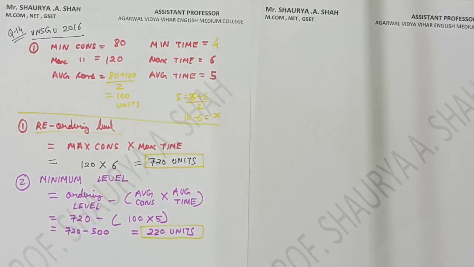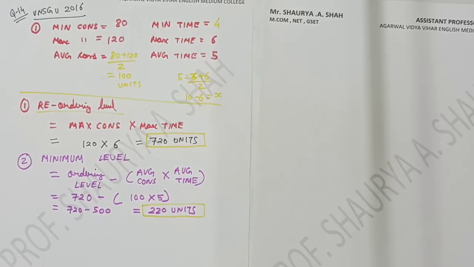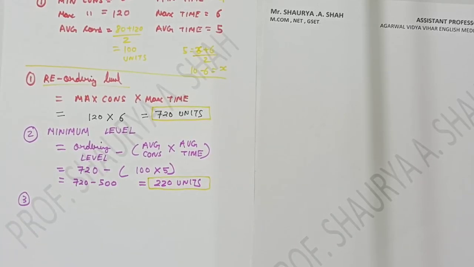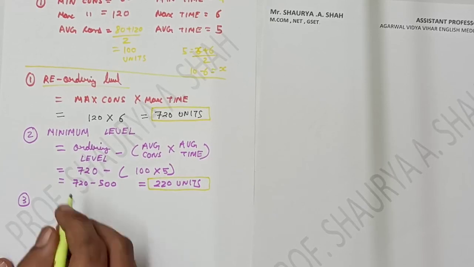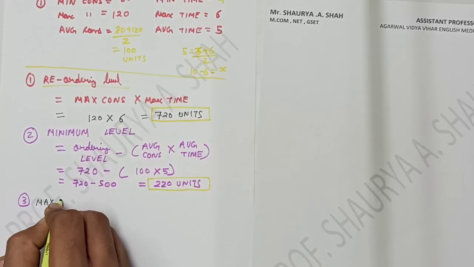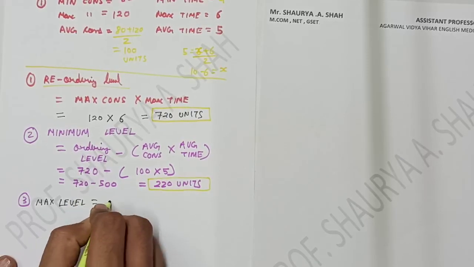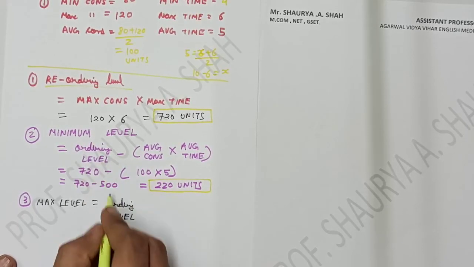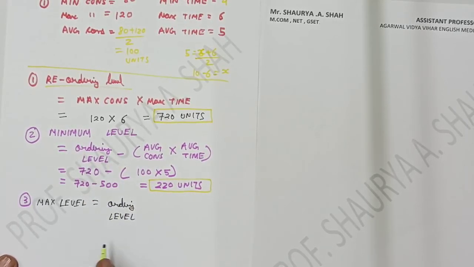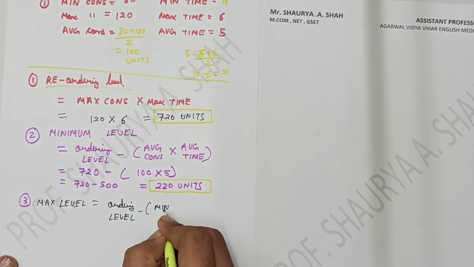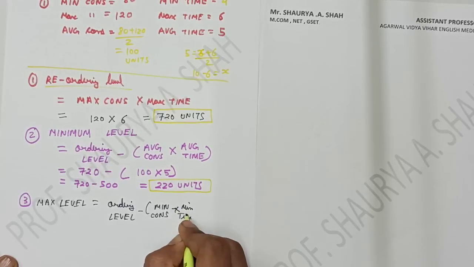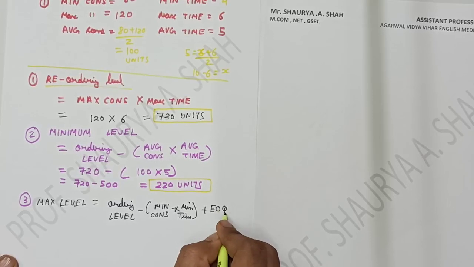On the basis of that, the third thing is your maximum level, right? So they have asked, students, for the maximum level. So what will be my maximum level formula? You all must be aware. Maximum level is equal to the ordering level, first of all I'll write down. It remains the same, but here two additional things are there: ordering level minus minimum consumption, that is min into minimum time, plus EOQ.